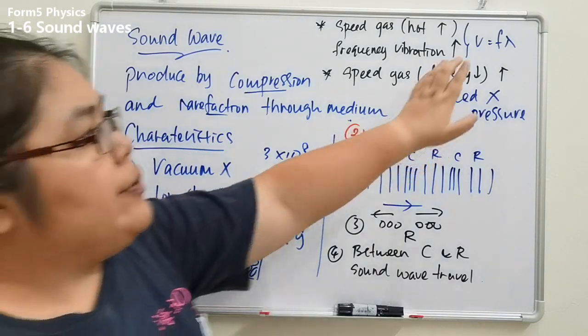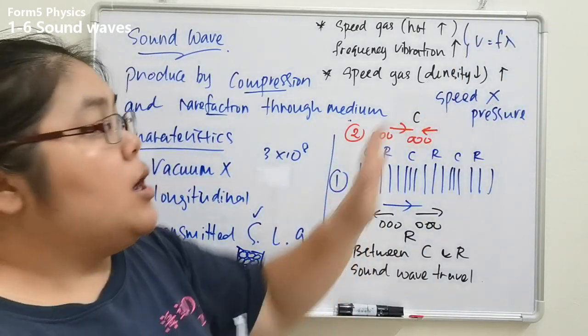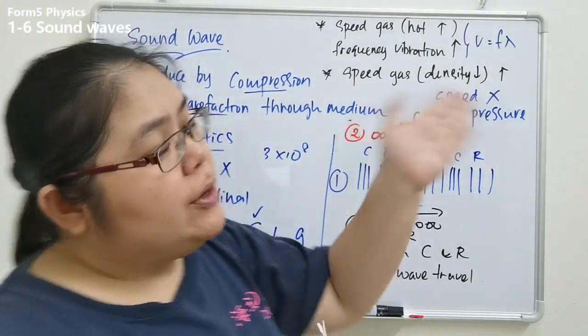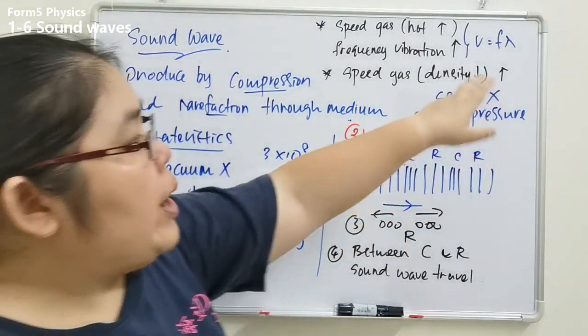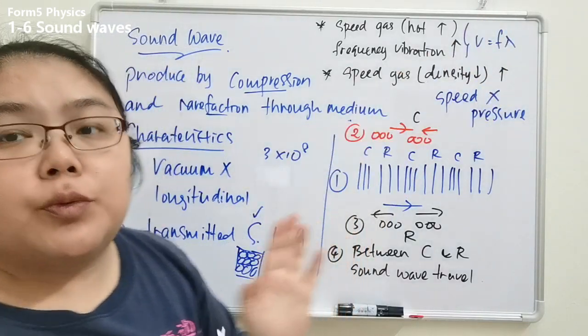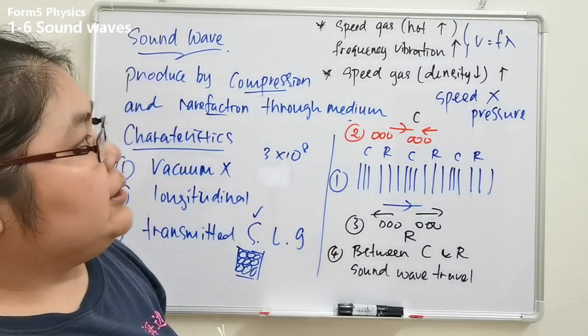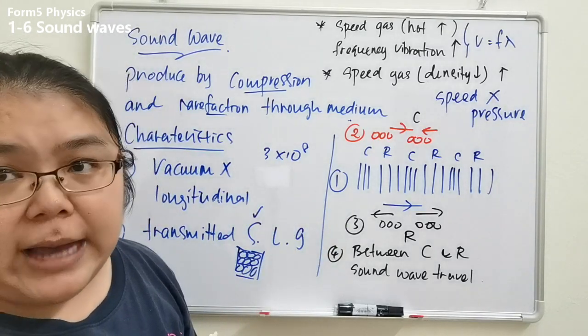Frequency increasing, now we refer to the formula: v equals f lambda. Lambda is constant. So you find that when frequency increases, then the speed of the gas will increase. So this one is the first characteristic: the sound wave will travel faster in hot gas.